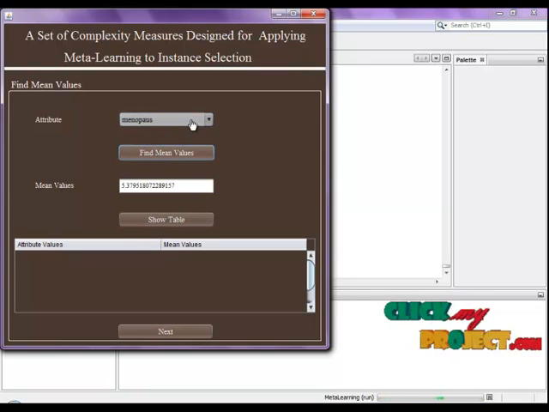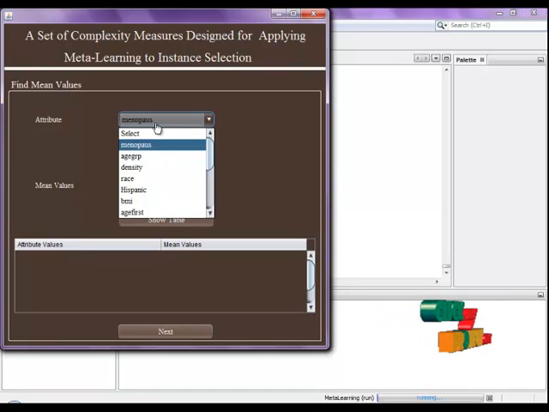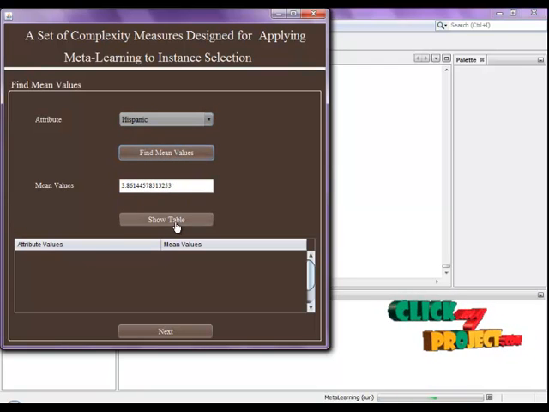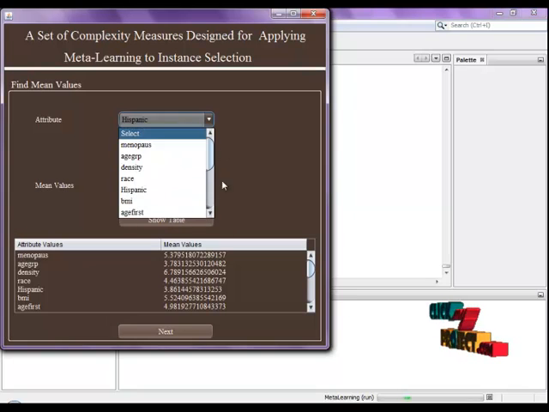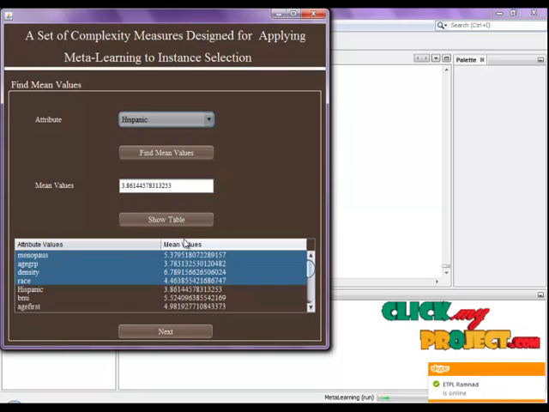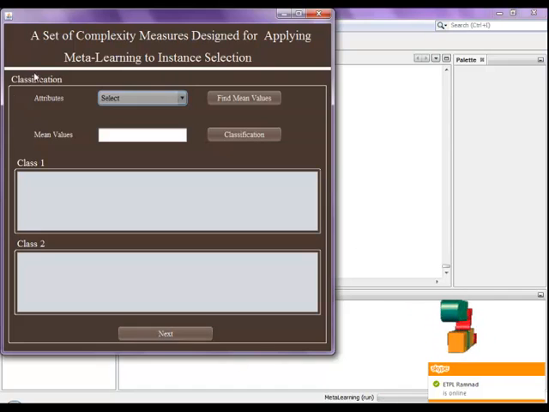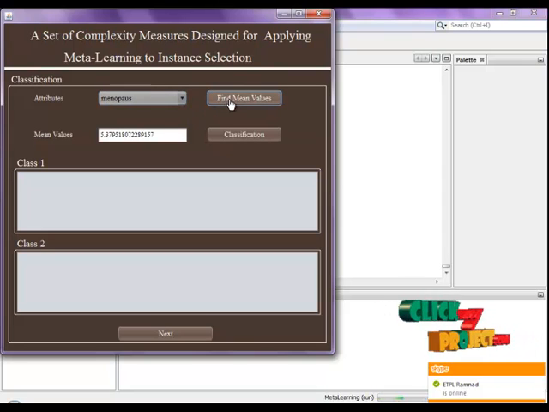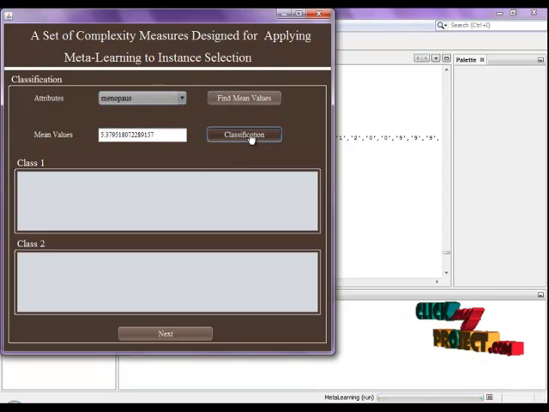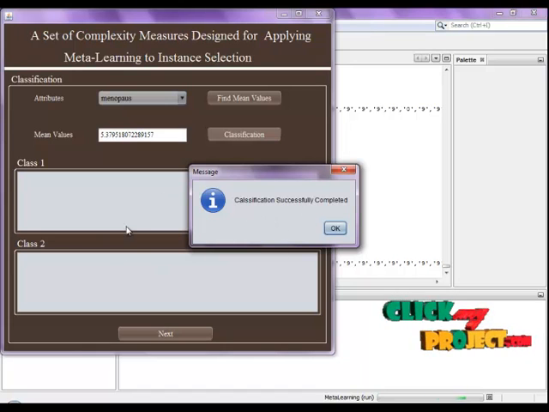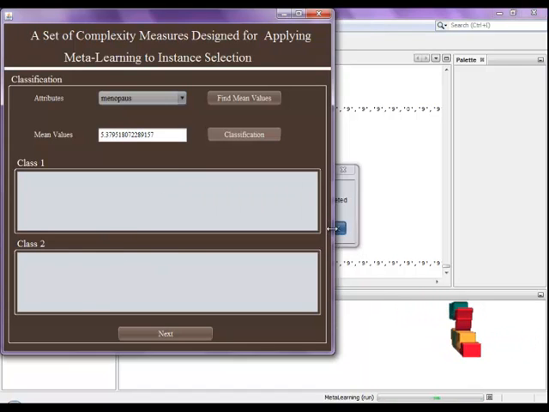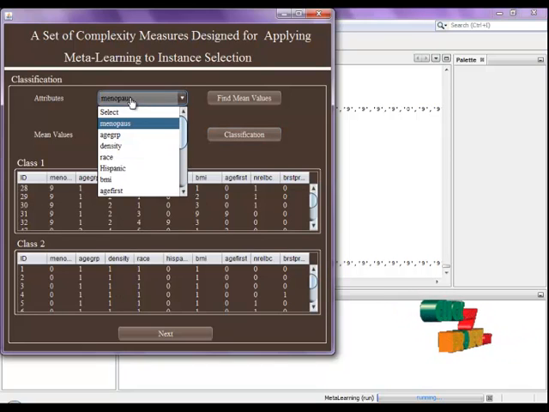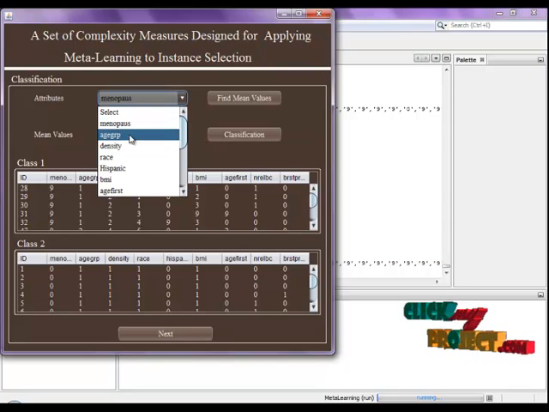This attribute has this mean value. This attribute has a different mean value. So each attribute has different mean values, and these are all the attribute values. Then we choose next. This is the classification process. Now we find the mean values, and these mean values are used for the classification. The classification process divides the data. The classification is successfully completed. Then this is class 1 and class 2. You can see the different values using the different mean values.